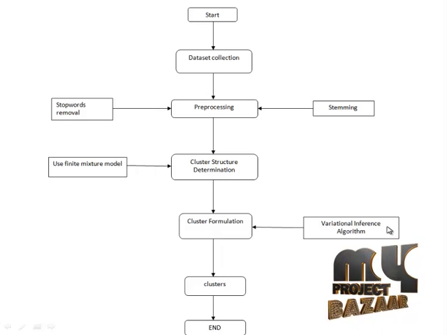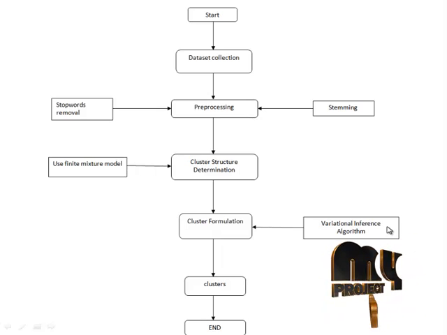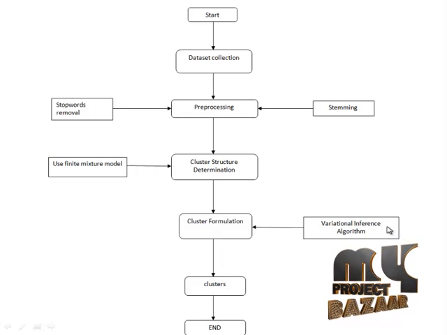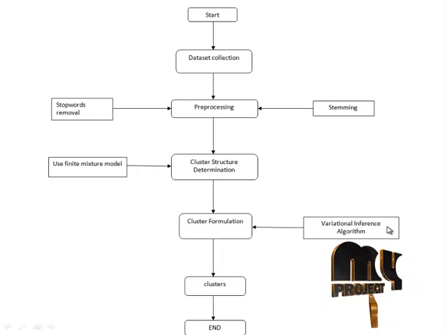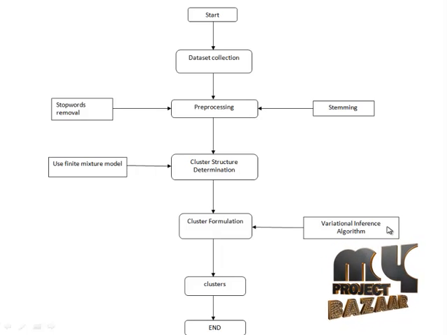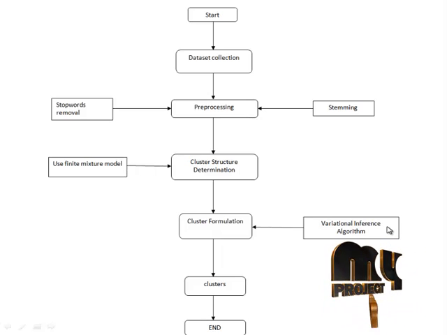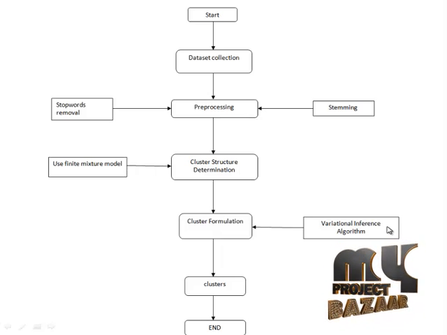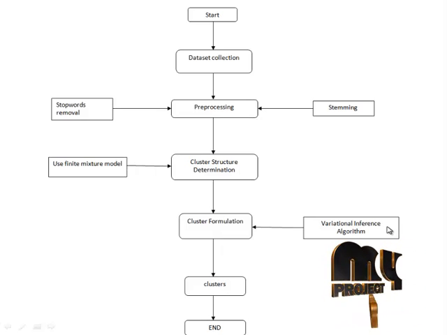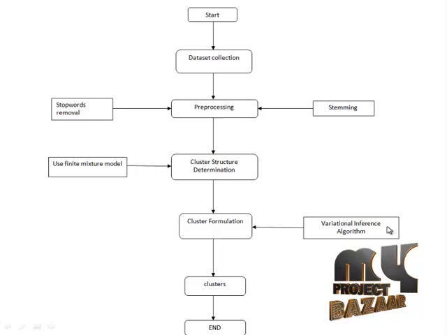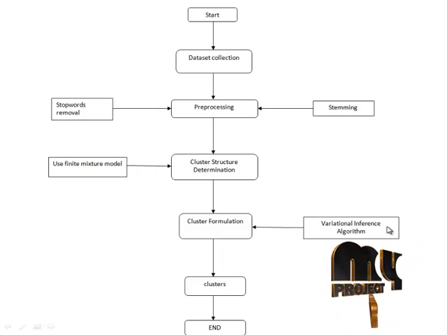To find the term frequency, we should just generate the distinct words. The first step is generating all the words in the document collection. Then we can easily identify the distinct words from the collection of all words. So after producing the distinct words, each term's frequency is calculated. The clusters are formulated according to these term frequencies. Finally, the clusters are produced.